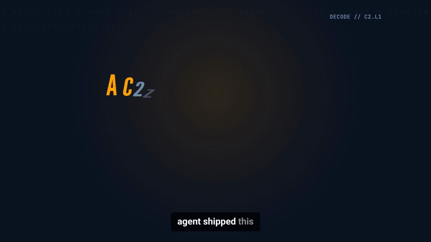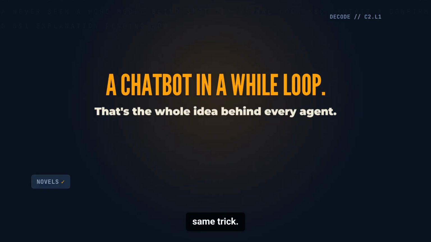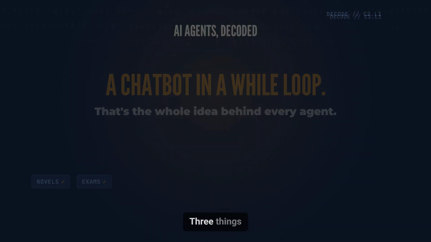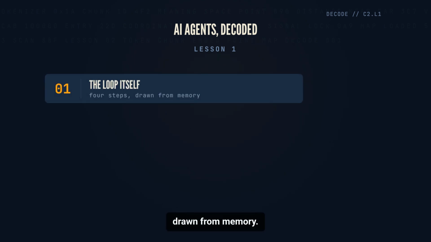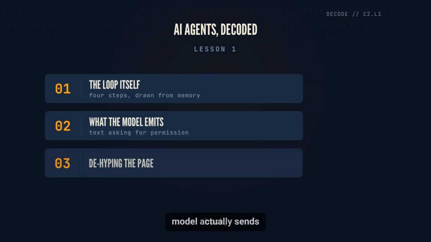Every AI agent shipped this year runs on the same trick. A chatbot wrapped in a while loop. That's it. That's the whole idea. 3 things by the end of this lesson. The loop itself, drawn from memory. What the model actually sends back, and how to read any agent product page without flinching.